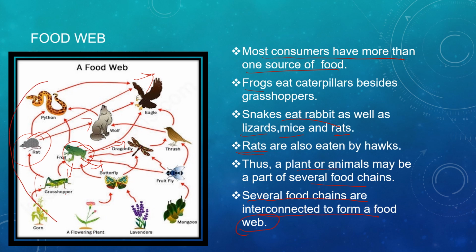So what is a food web? It is an interconnection of many food chains. If we need to describe a food web in one sentence, we will say that all the consumers have more than one food source, so all the food chains are interconnected. The frog may be dependent on many foods, whereas the snake is also eating many foods. The vulture or eagle is also eating many foods. So they all have different sources of food, so that all food chains are interconnected to form a food web. Is it clear to all?